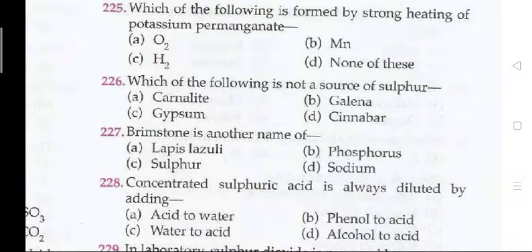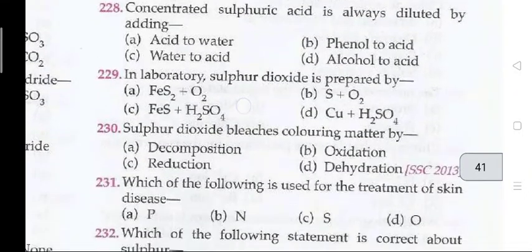Which of the following is not a source of sulfur? A. Carnallite. 227. Brimstone is another name of C, sulfur. 228. Concentrated sulfuric acid is always diluted by adding A, acid to water. 229. In a laboratory, sulfur dioxide is prepared by D.